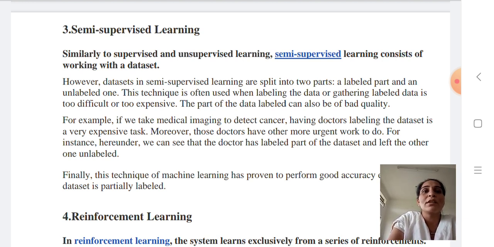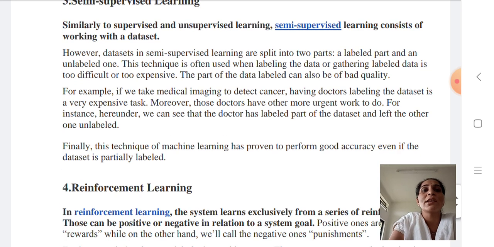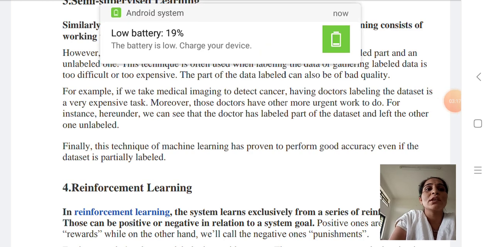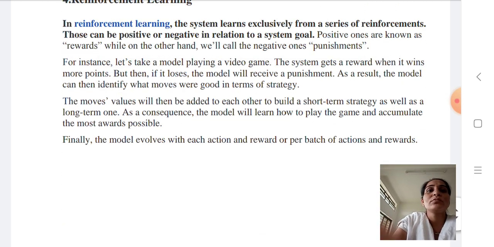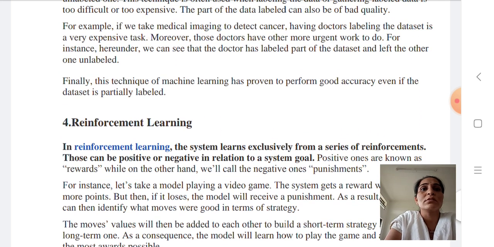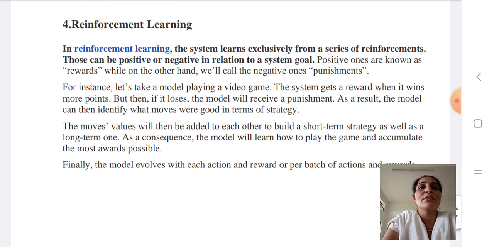If we take medical imaging to detect cancer, having doctors label the dataset is a very expensive task. Finally, this machine learning technique has proven to give good accuracy even if the dataset is only partially labeled.